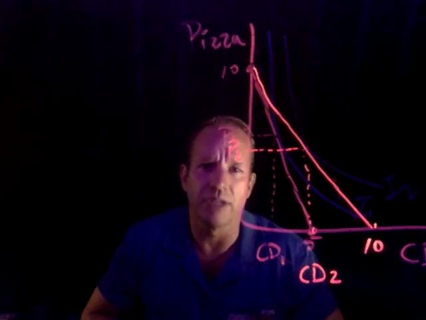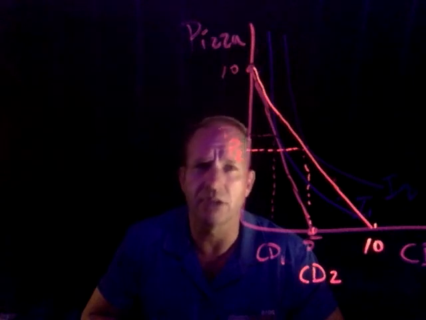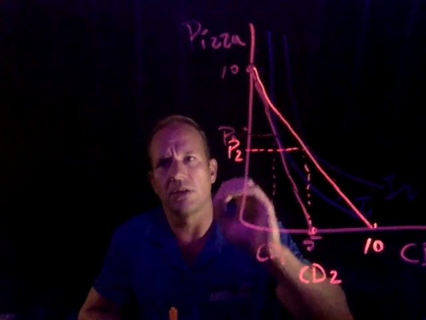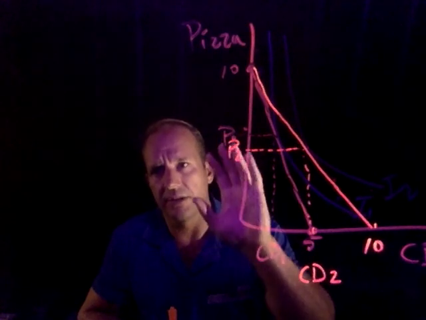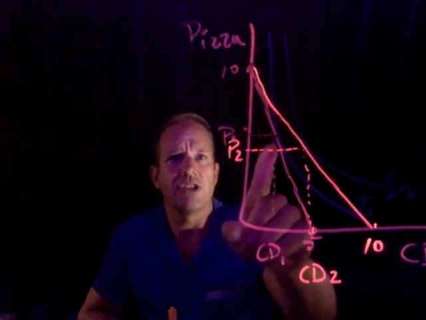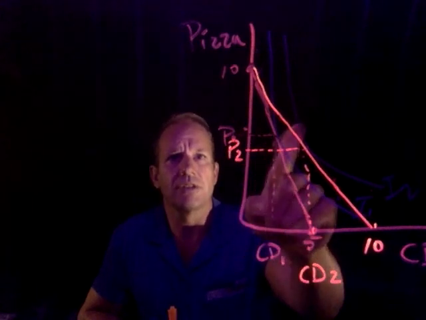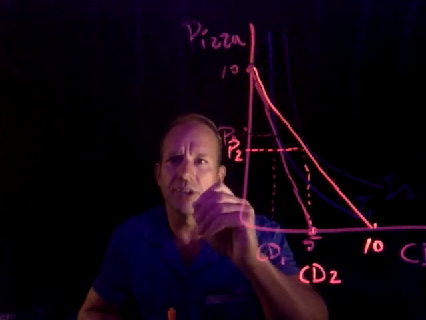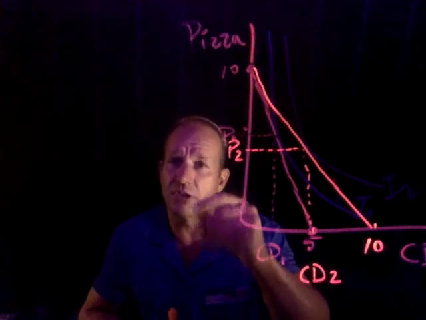Other starts with a vowel. Income, as in income effect, starts with a vowel. So the effects of just moving to the other curve are what the income effect shows us. If I had just moved out to this other curve, I would be moving up on pizza and up on CDs.